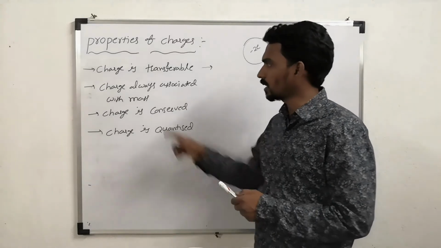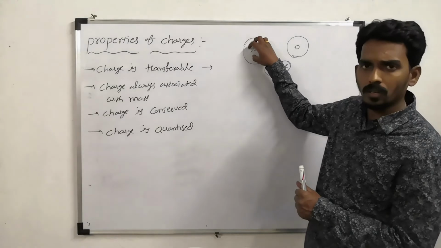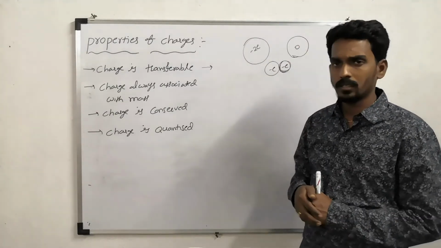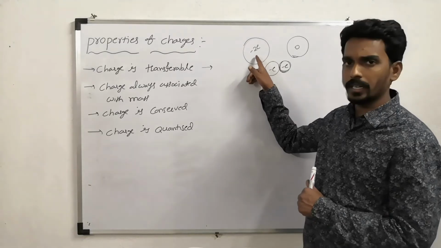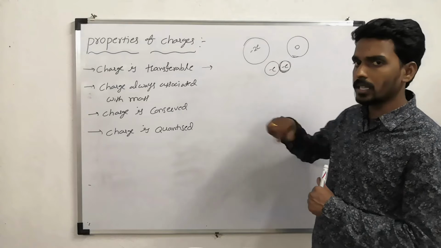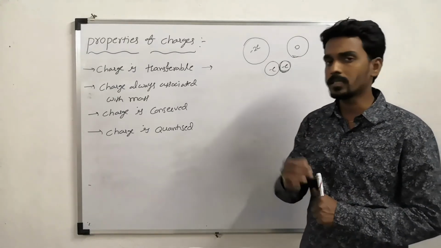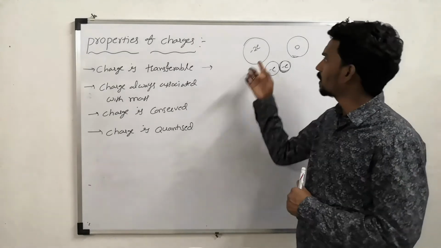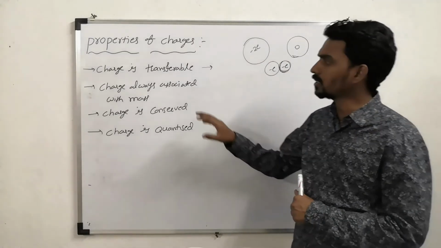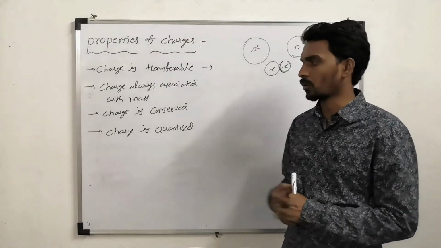Now the next property is charge is always associated with mass. This is having some mass, this is also having some mass. Here charge is associated with mass. Here mass is there but there is no charge. So mass can exist without charge, but charge cannot exist without mass. So charge always exists along with mass only. That is the second property.